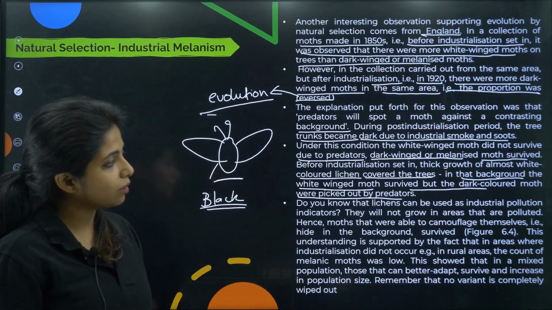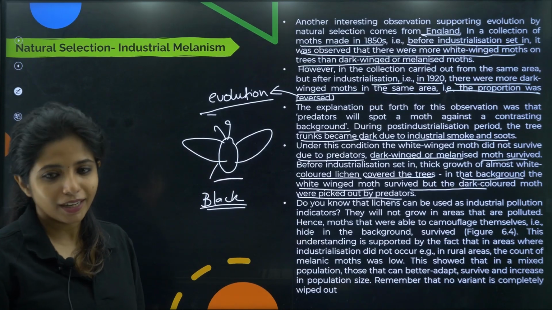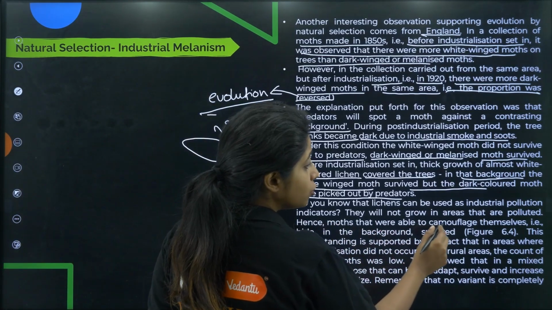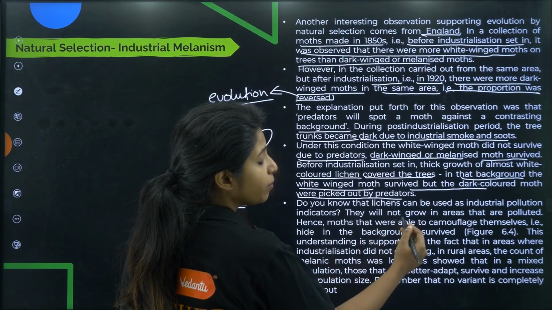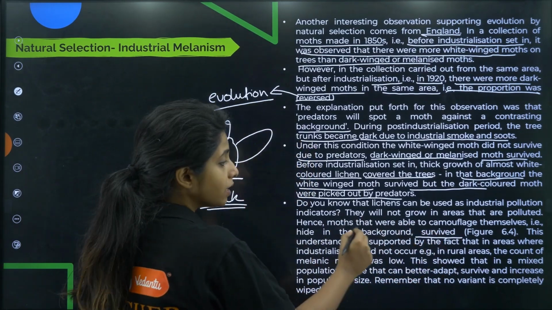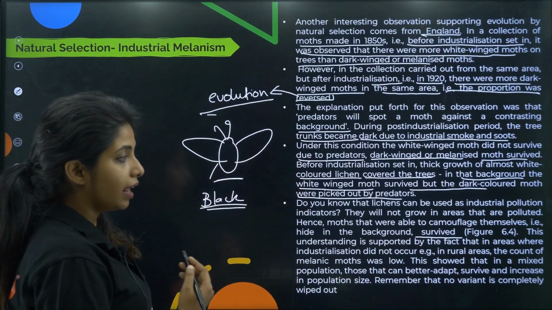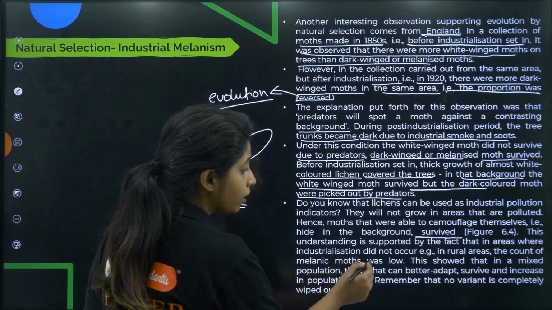Do you know that lichens can be used as industrial pollution indicators? Yes, my children know that. They will not grow in areas that are polluted. Hence, moths that were able to camouflage themselves, that is hide in the background, survived. This understanding is supported by the fact that in areas where industrialization did not occur, for example in rural areas, the count of melanic moths was low.